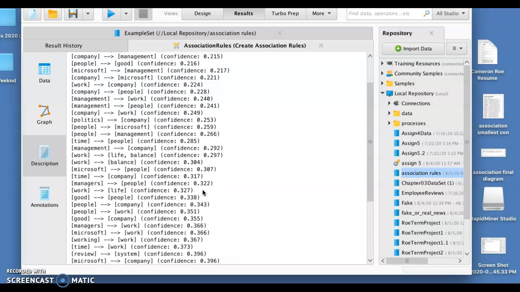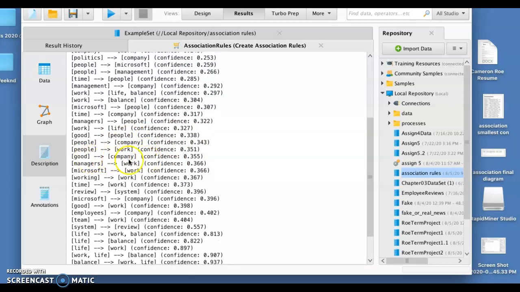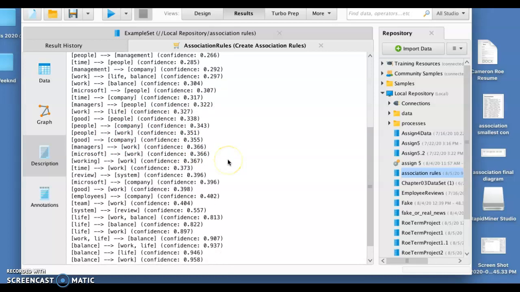But when you look up here at company and people, the people working for this company are better than the company itself, because this would only be seen together 0.228% of the time in the cons column. And I like those odds a lot more than the good and company confidence.